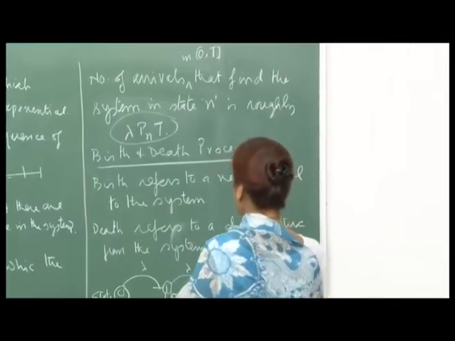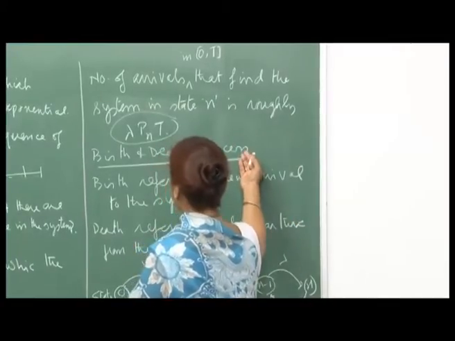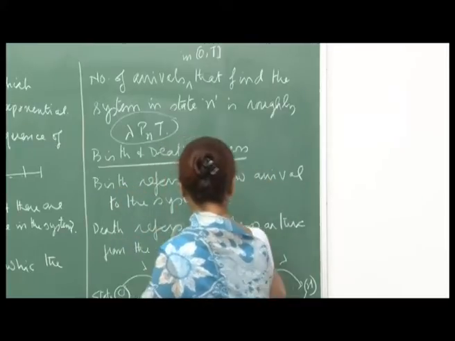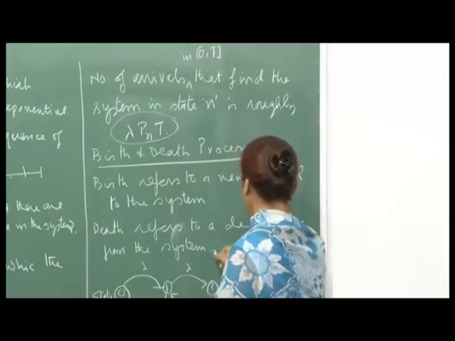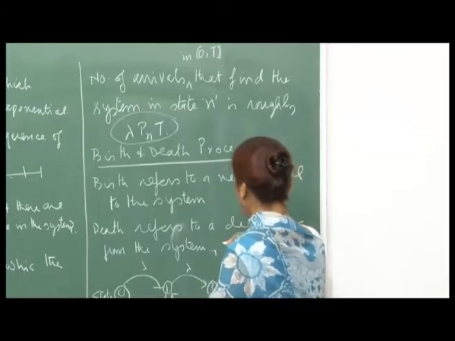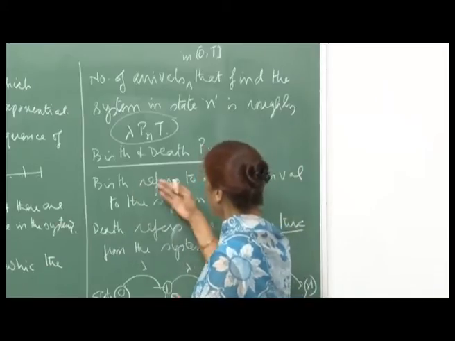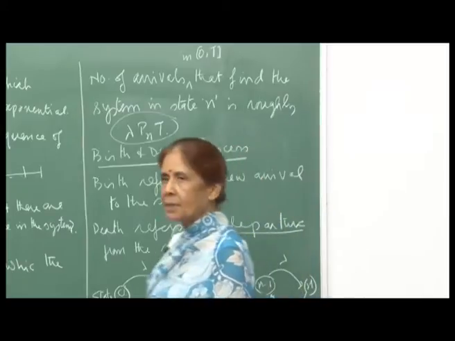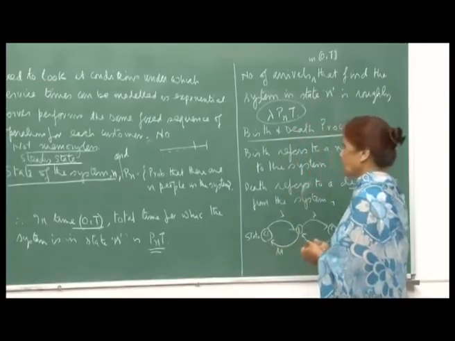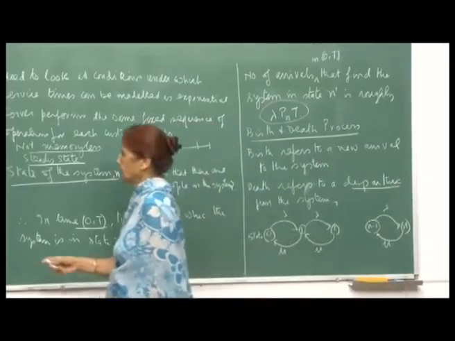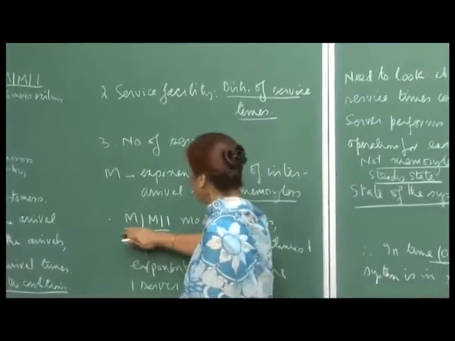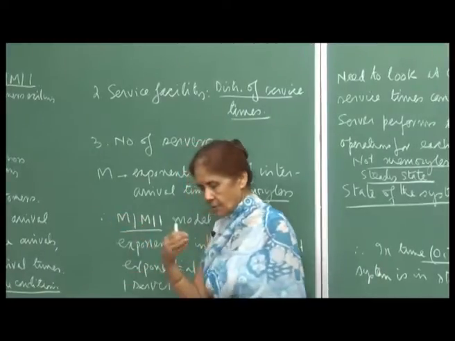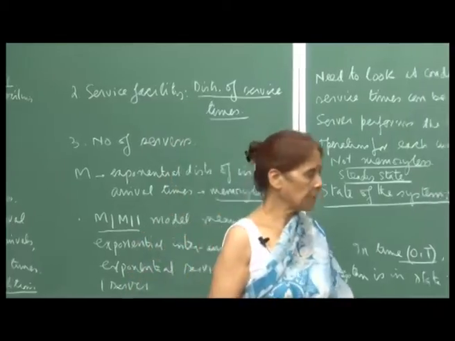Okay. And this is also called a birth and death process, because birth refers to a new arrival to the system, and a death refers to a departure from the system. So, each departure is treated as a death, and each new arrival is treated as a birth. So, this birth and death process is under the assumption that your arrival process is Poisson, and the service time is exponentially distributed.